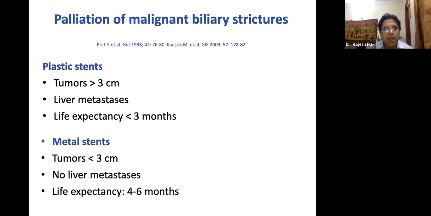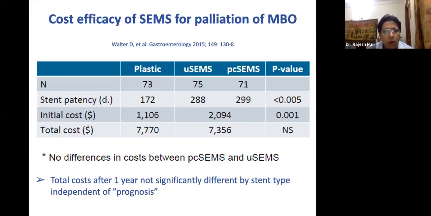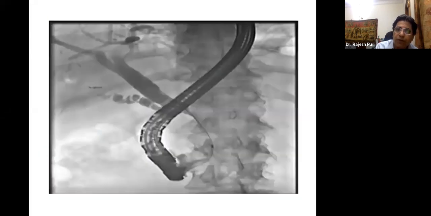But if the patient has no liver metastasis and life expectancy is more than 4 to 6 months, it is always better to put the metal stent, because the plastic stent is bound to occlude and these patients develop cholangitis. When we talk about the cost efficacy of SEMS for palliation of malignant biliary obstruction, total cost after 1 year is not significantly different by stent type, meaning that whether you use the partially covered, uncovered, fully covered or the plastic stent, the total cost after 1 year is more or less the same, because in the plastic group, the chances of blockage of the stent are very high.